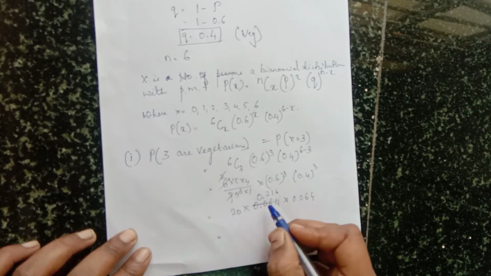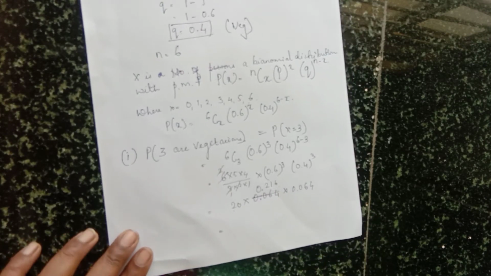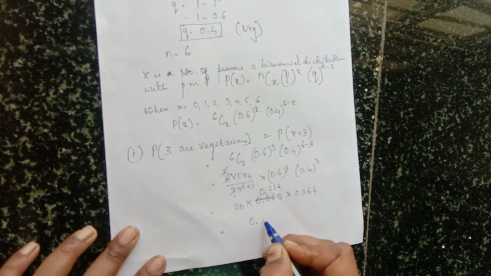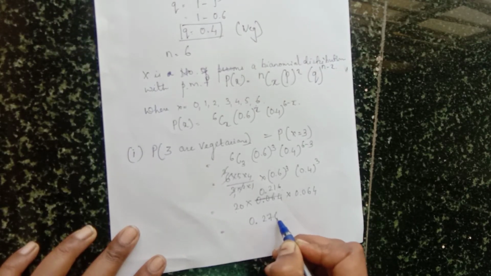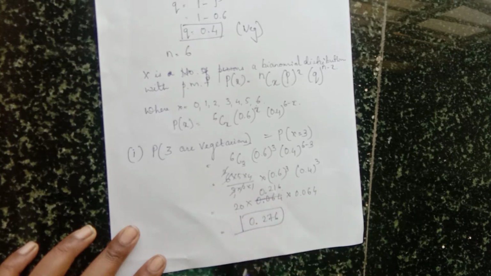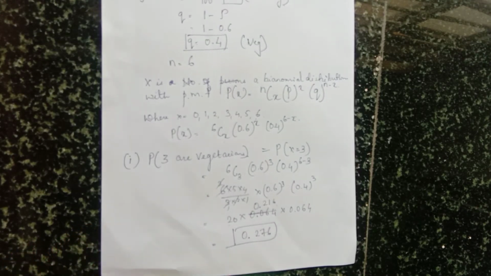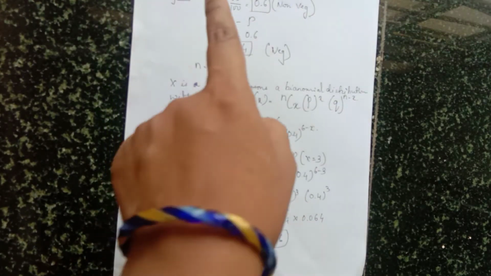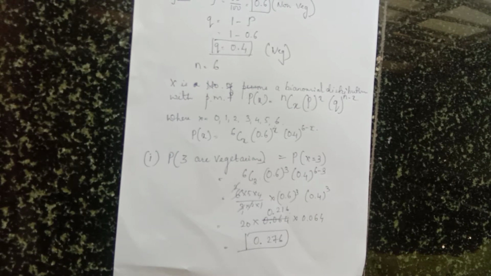So multiply 20 into 0.216 into 0.064. So the answer is 0.276. So the probability of 3 are vegetarian is 0.276. Second one, what they told: at least one is vegetarian.